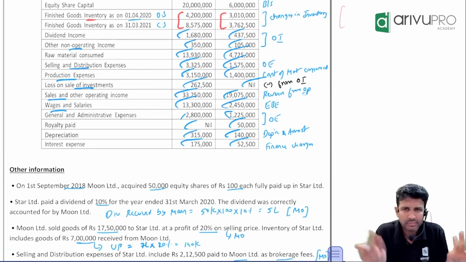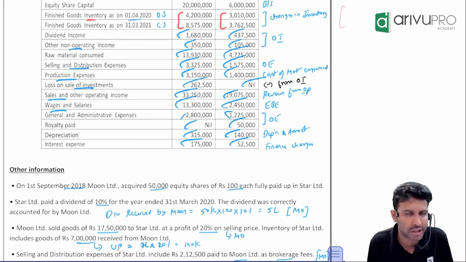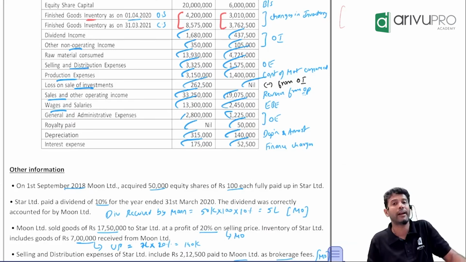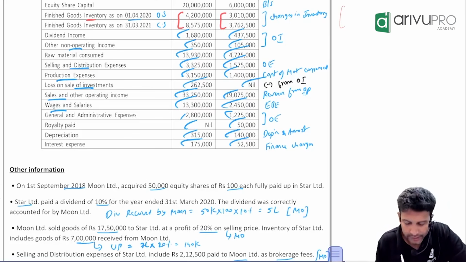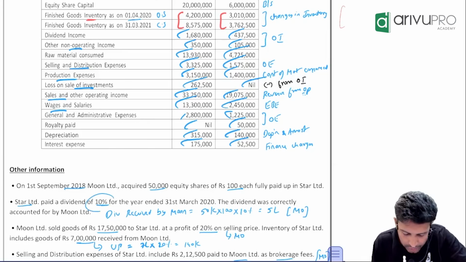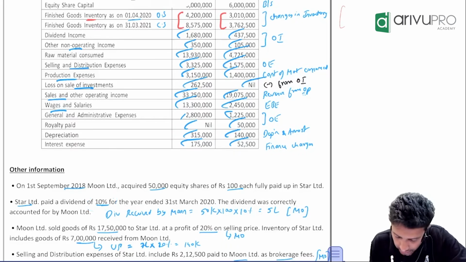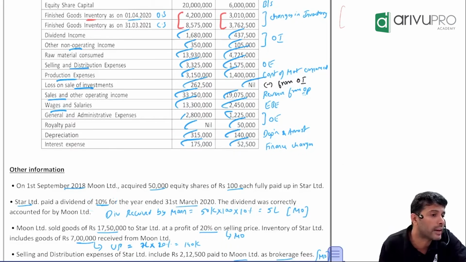3 years back. But anyway, we are not preparing a balance sheet, so this is not much useful to us in the consolidated P&L context. Check the second one. Star Limited paid a dividend of 10%. Star is a subsidiary company. They paid a dividend of 10% for the year ended 31st March 2020.